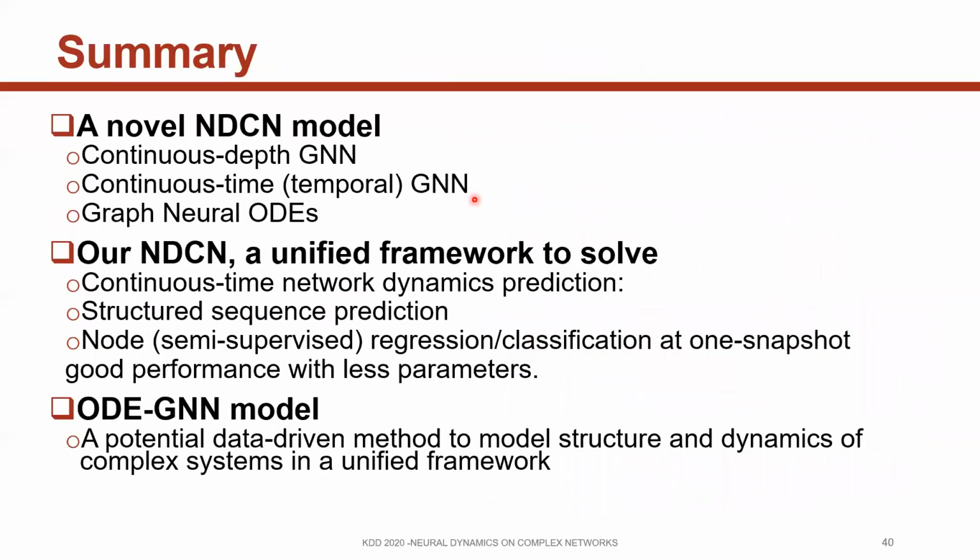In summary, we propose a novel NDCN model, which is a continuous-depth graph convolution GNN, a continuous-time temporal GNN, and also a graph neural ODE. Our NDCN is a unified framework to solve continuous-time network dynamics prediction, structured sequence prediction, and node semi-supervised classification in one shot. Our model achieves good performance with fewer parameters. By combining ordinary differential equations and graph neural networks, our model is a potential data-driven method to model structures and dynamics of complex systems in a unified framework.